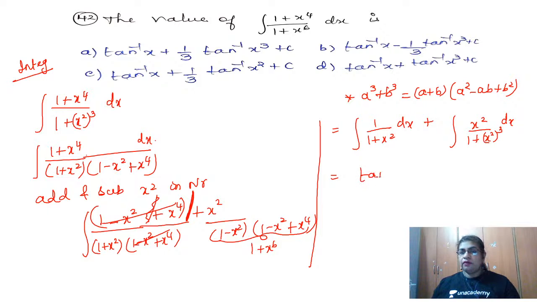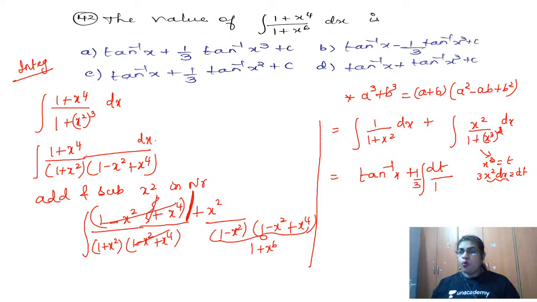So here this is direct answer. This is tan inverse x. So just with tan inverse x, I can't reach the answer. Take the substitution here, x cube you take as t. So what is that? You're going to get 3x square dx is equal to dt. So x square dx is dt by 3, right? So here what is the substitution? x square dx is dt by 3.